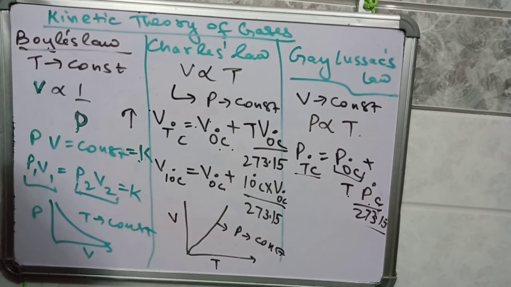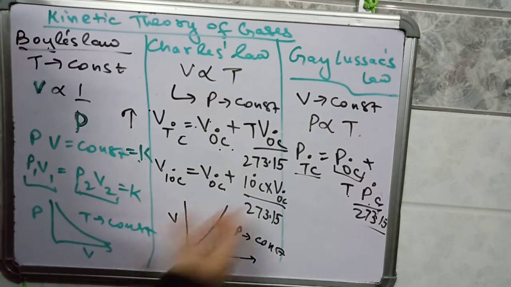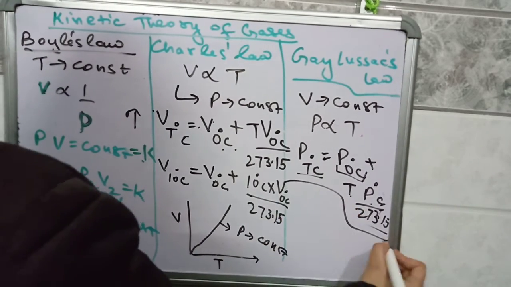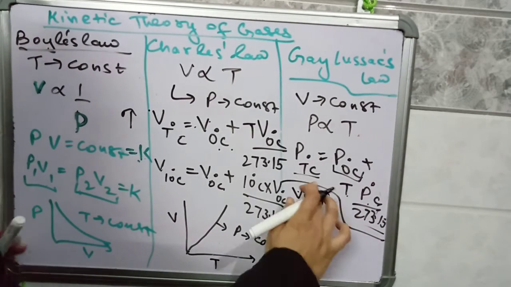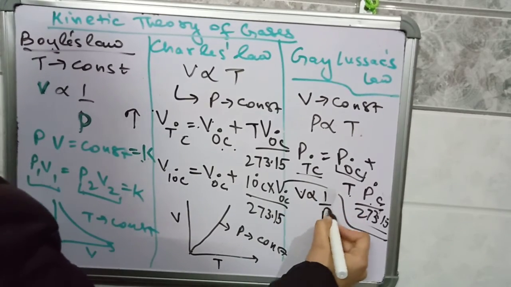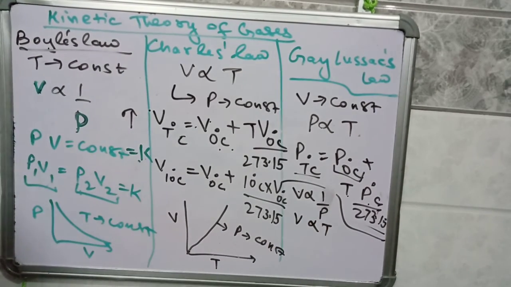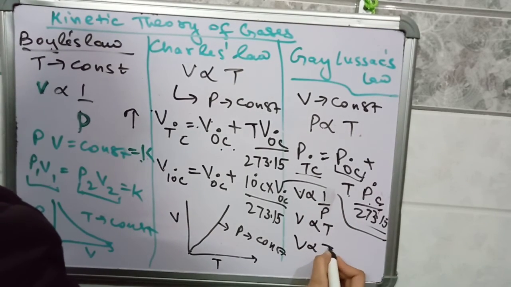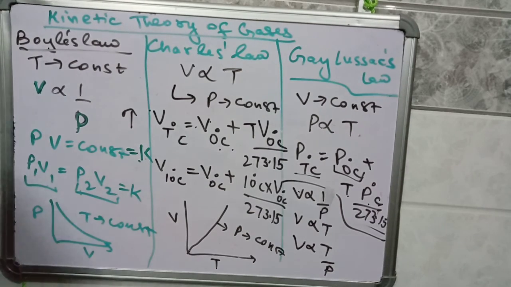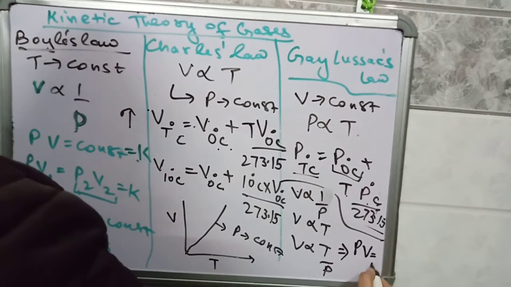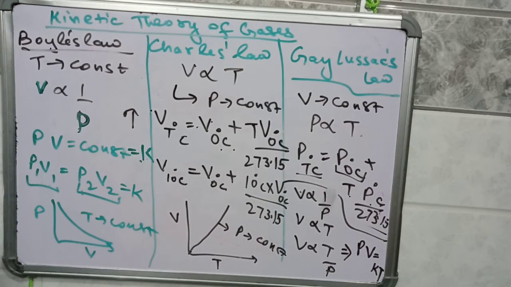Next is the perfect gas equation, which can be obtained with the help of these laws. From Boyle's law we have that V is inversely proportional to 1 by P, and from Charles' law V is directly proportional to T. Combining these two, you will get V is proportional to T by P. Now replace the proportionality sign with a constant. What you will get is PV equals KT.